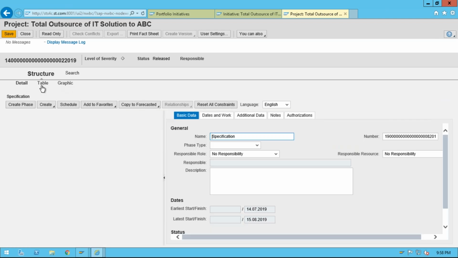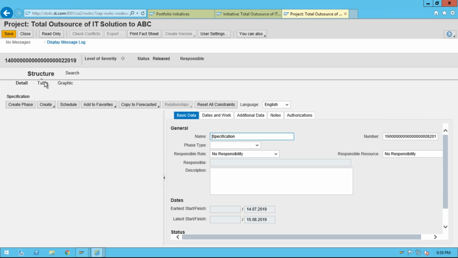In tables it shows the tabular format, and in details it shows the detailed format. I need to check why the detail is not coming, otherwise it looks like the structure area in CJ20N. I can see the phases and project definition, and accordingly it should appear here. Maybe there is some problem; I need to check why it's not showing.